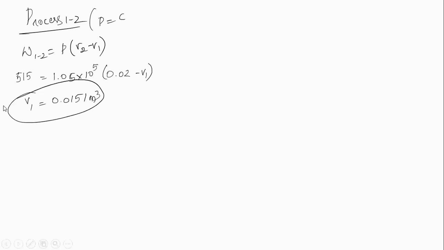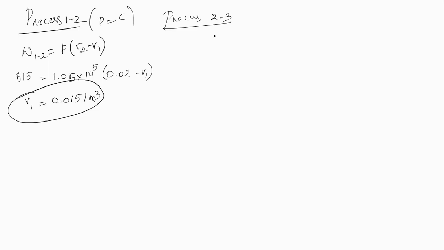Indirectly they have given V1 by giving W1 to 2 as 515 Newton meter or joule. Now let us take process 2 to 3. What are the things you will get in process 2 to 3?